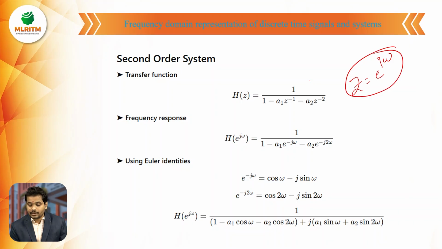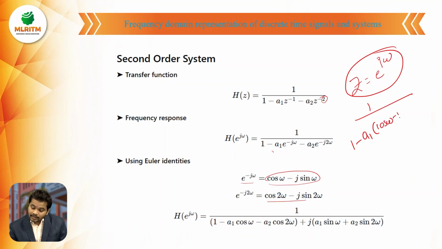So here I am substituting, H of e power j omega equals 1 minus a1 into e power minus j omega minus a2 into e power minus j omega multiplied twice, so e power minus 2j omega. By using the Euler identity, you can write e power minus j omega as cos omega minus j sin omega, and e power minus j 2 omega as cos 2 omega minus j sin 2 omega. So in the place of e power minus j omega, I am substituting cos omega minus j sin omega, multiplying a1 inside, so minus a1 into cos omega minus j sin omega, minus a2 into